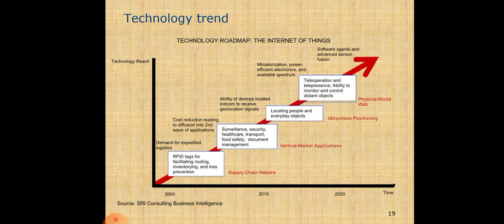Technology trends: here you can see the technology reach and the time up to 2020 — RFID, surveillance, local people can object, teleoperations, which is supply chain, healthcare, the vertical market, positioning and physical worldwide. Sourced by SRI Consulting, Business Intelligence. This is a technology roadmap for the IoT, a graph between the technology reach and time.